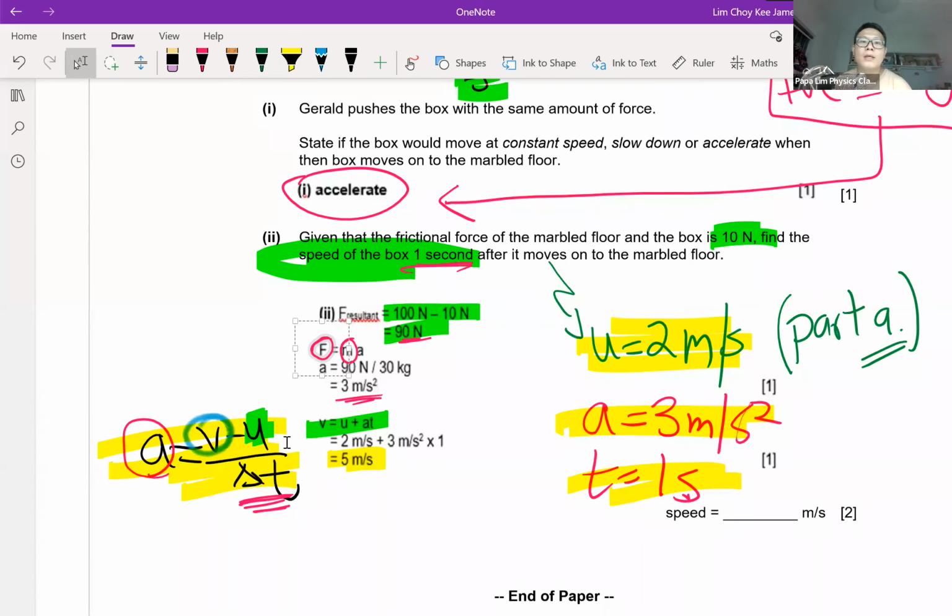From there, you will be able to answer the questions more effectively. So take note of the questions, and take note of all the clues that are given.